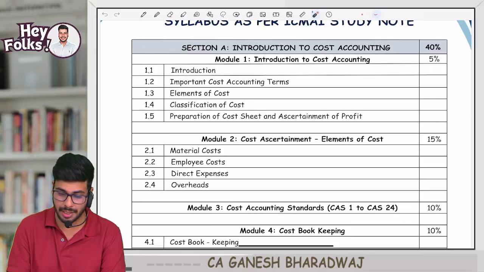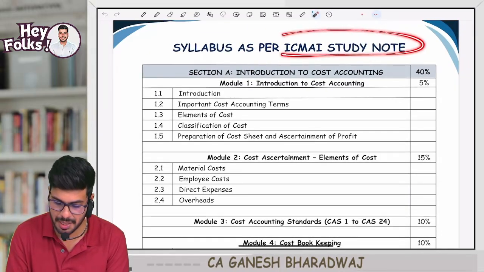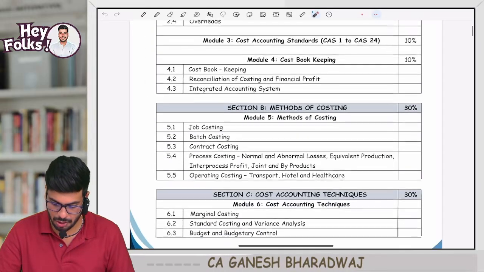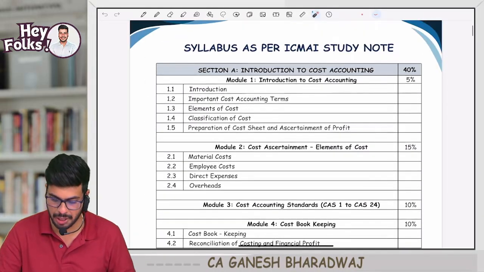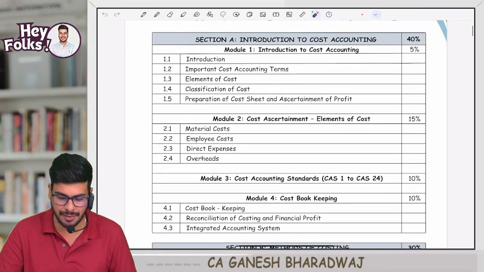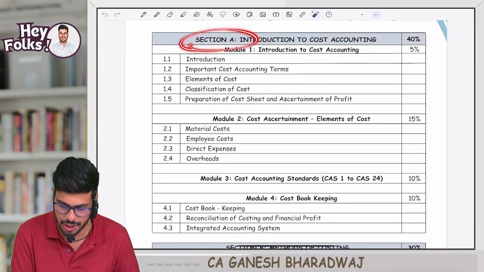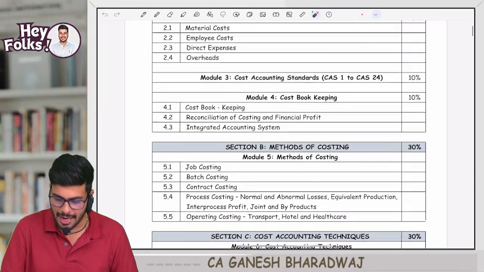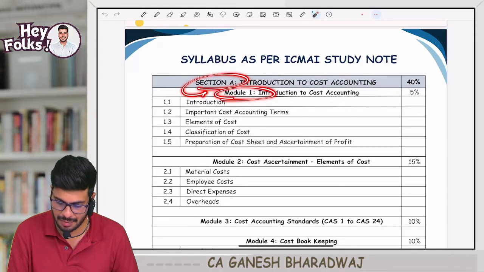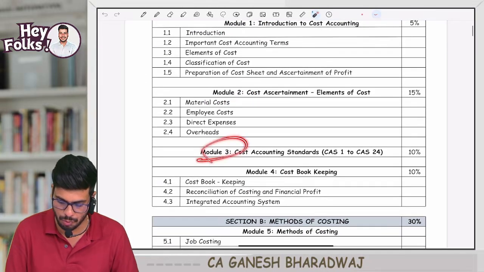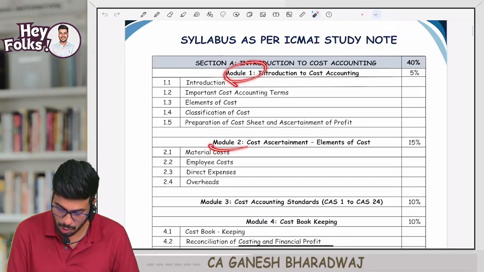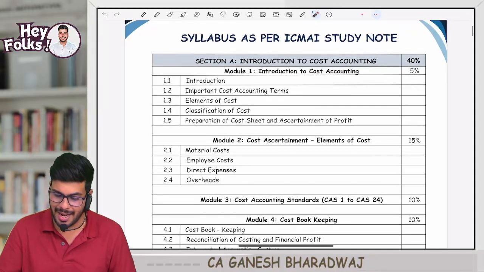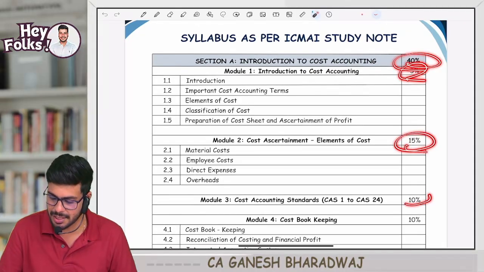Now the most important thing is your syllabus. Your syllabus as per the ICMAI study note, the study material, they call it study note. In your CMA Institute study material for this particular subject, they have broadly classified the subject into sections: section A, section B, and section C. Under a particular section they have modules: module 1, module 2, module 3, module 4, and so on. And under every module they have submodules: 2.1, 2.2, 2.3, 2.4, and all. And for every segment they have given the weightage in your exam.